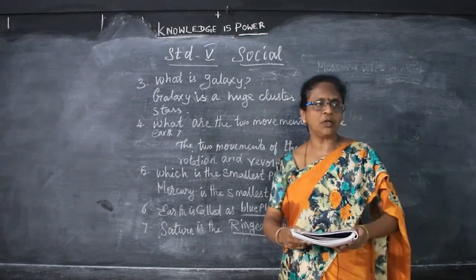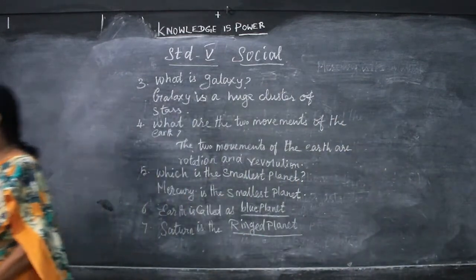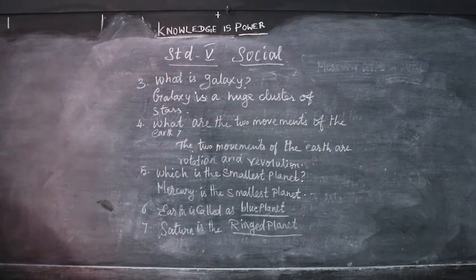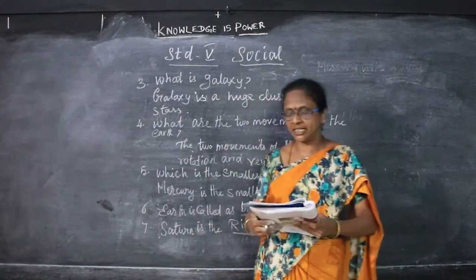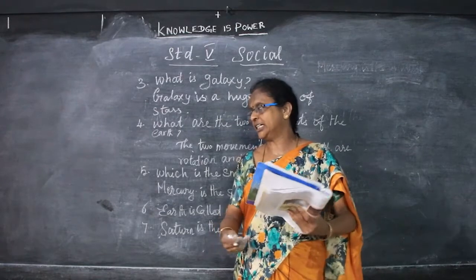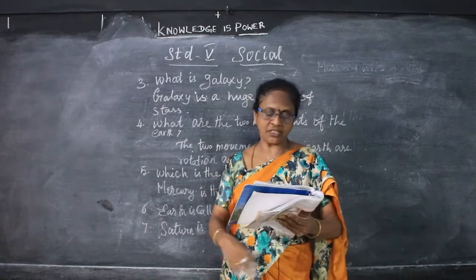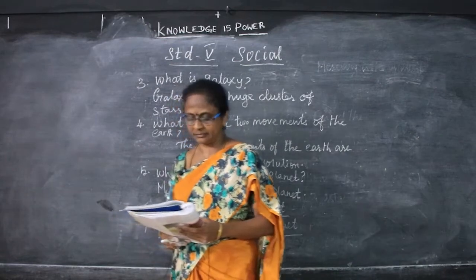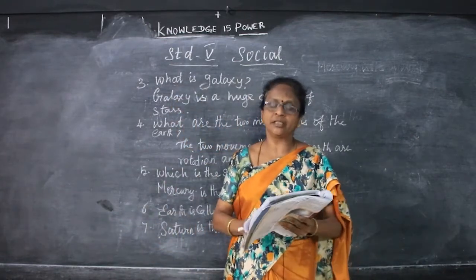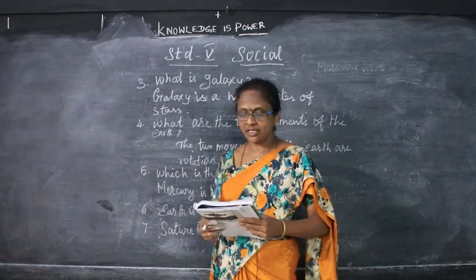And you know the 7 continents. Which are the 7 continents? The 7 continents are Asia, Africa, North America, South America, Antarctica, Europe and Australia. Which is the biggest continent? The biggest continent is Asia. The smallest continent is Australia.